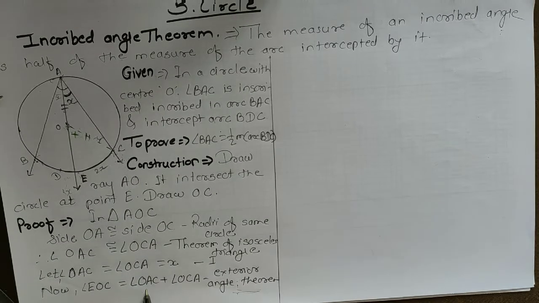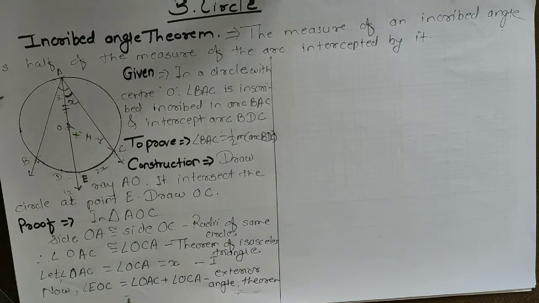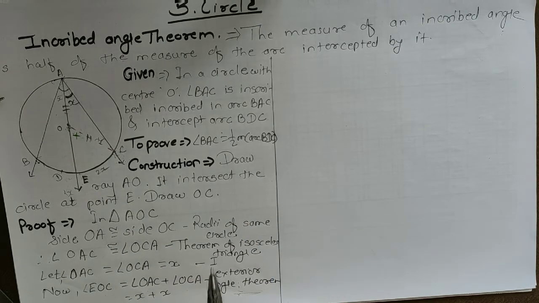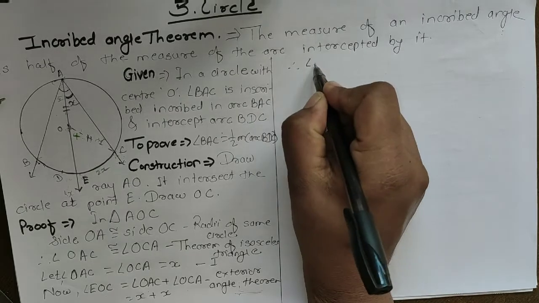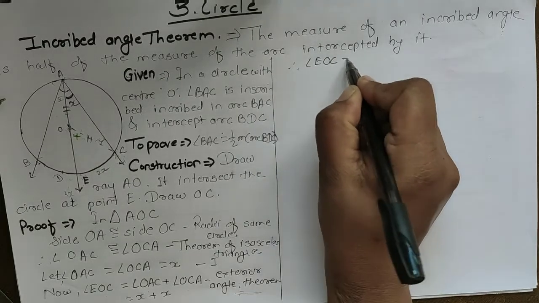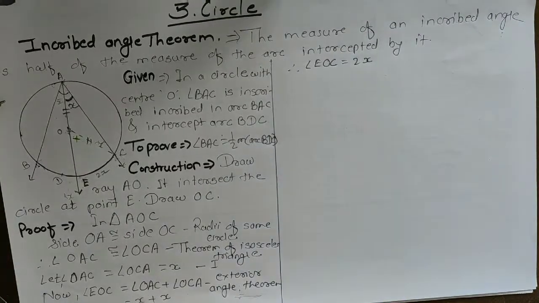But OAC's measure is X and OCA's measure is also X, so X plus X. Therefore angle EOC is equal to 2X.